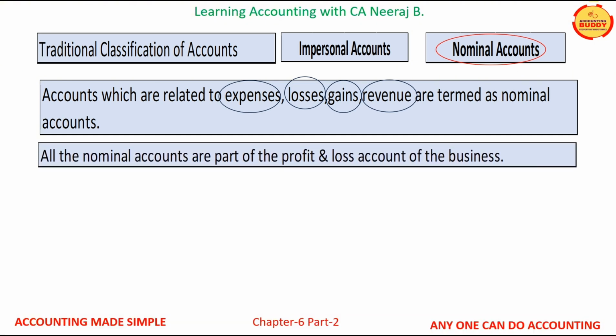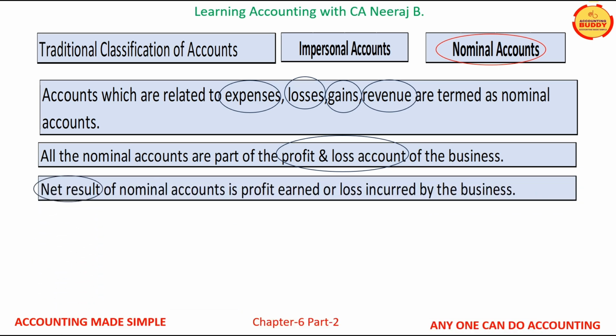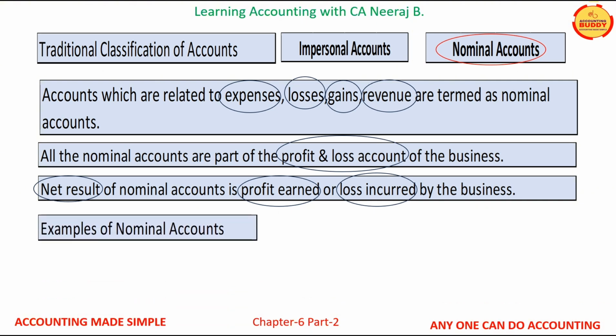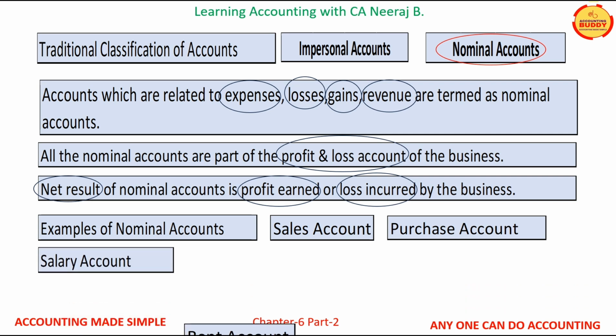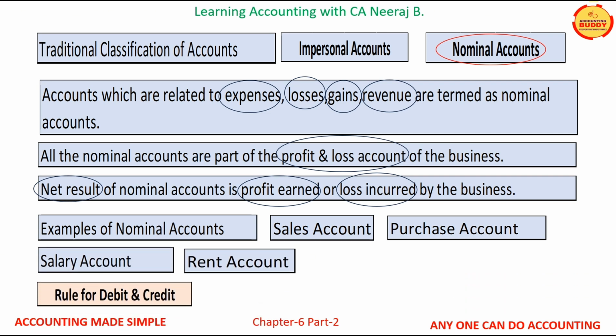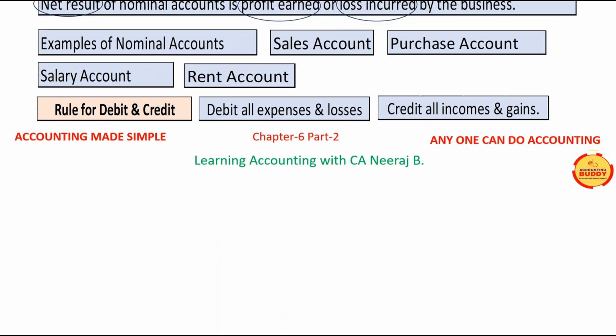All nominal accounts are a part of the profit and loss account of the business. Net result of nominal accounts is profit earned or loss incurred by the business. Examples of nominal accounts are sales, purchase, salary, rent, and the rule for debit and credit is debit all expenses and losses and credit all incomes and gains.